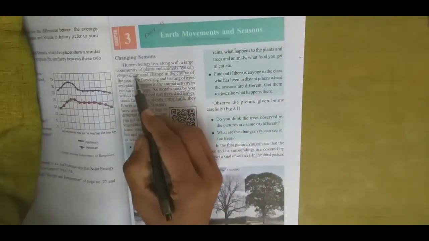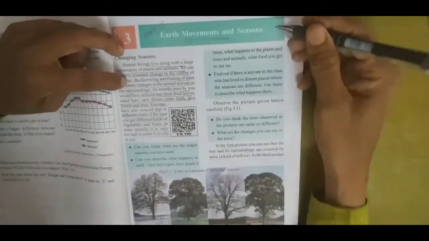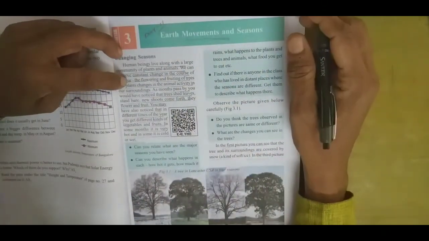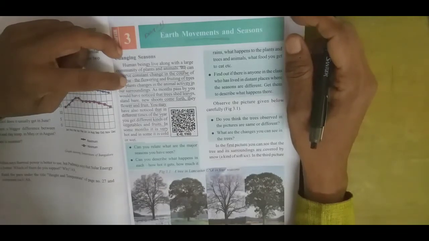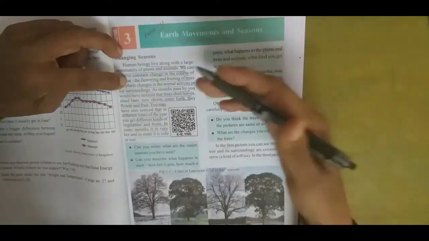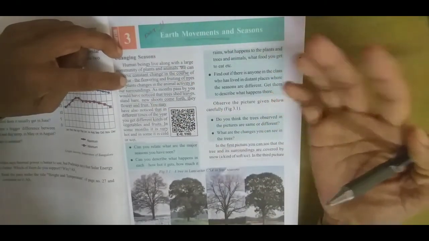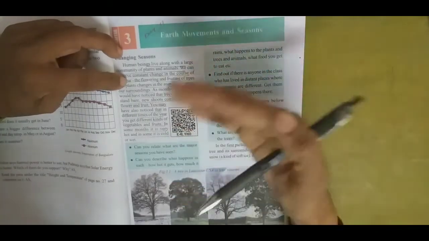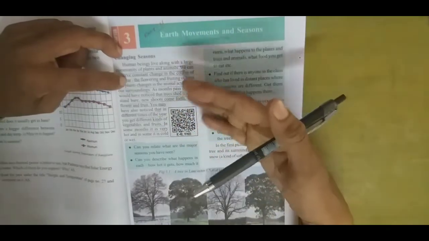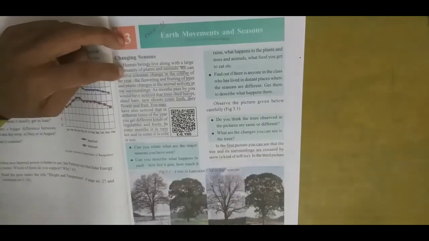We can observe constant changes in the course of the year. In a year we have 12 months. How many months do we have? 12 months in the year. According to the seasons, the main seasons are summer, winter and rainy. These 12 months do not follow the same climate or the same weather. We have a lot of changes going on in the course of the year.